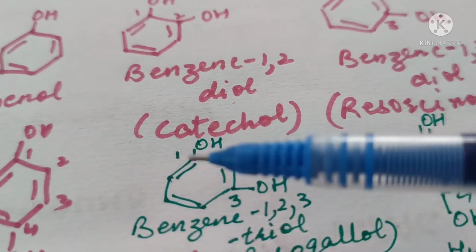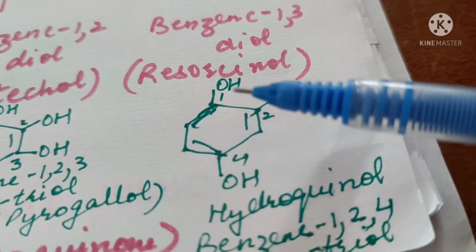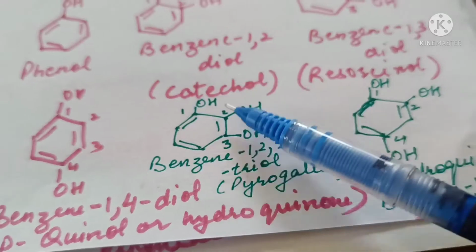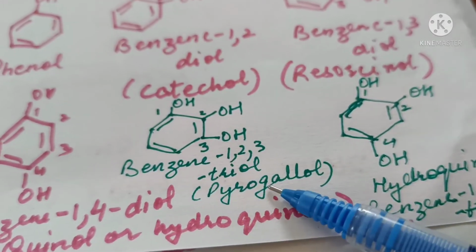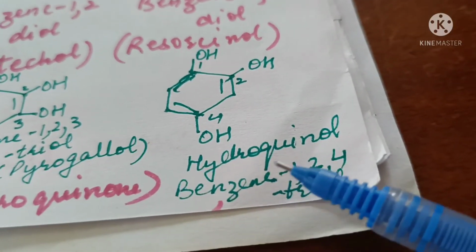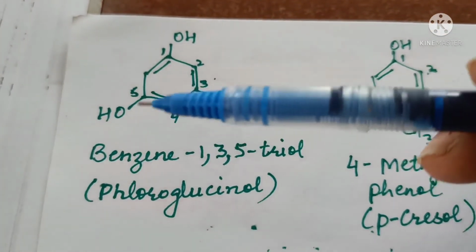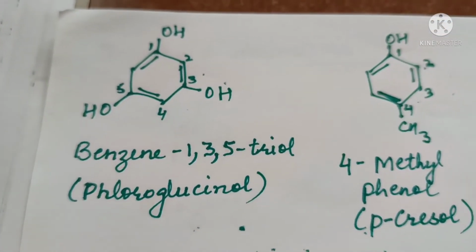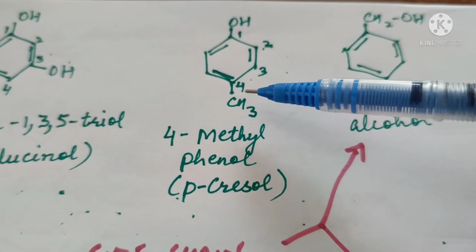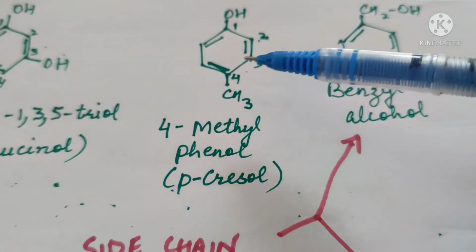The name will be benzene 1,2,3-triol. Benzene 1,2,4-triol. But in common system, 1,2,3 compound is called pyrogallol, and 1,2,4 hydroxy compound is called hydroxyquinol. This will be called benzene 1,3,5-triol or phloroglucinol in common system. This compound will be called 4-methyl-phenol. In common system, it will be called paracresol.